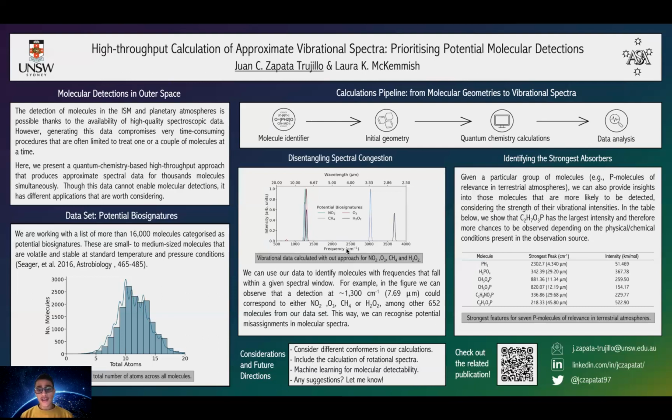We can also use this data to train machine learning models for molecular detectability or to calculate vibrational spectra without using quantum chemistry. But I also encourage you to think about what other applications you think this data may have, and please let me know because we're more than happy to collaborate in this regard.